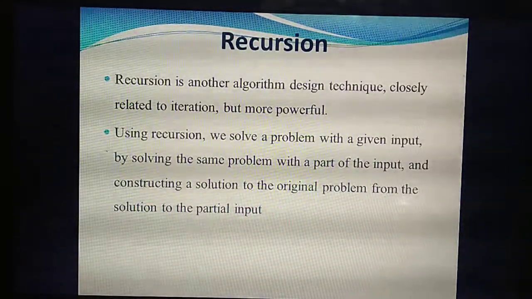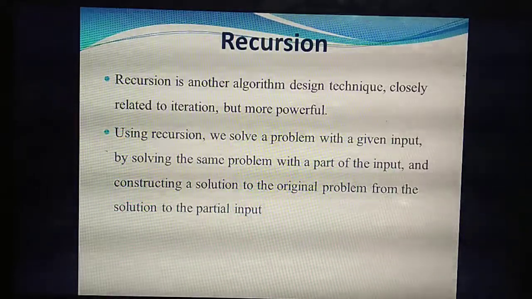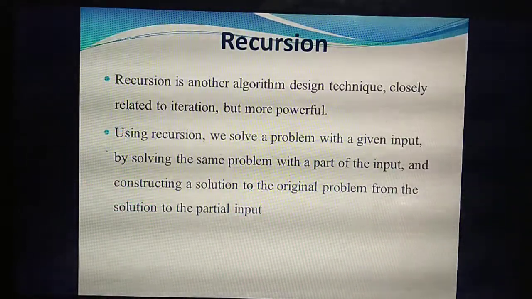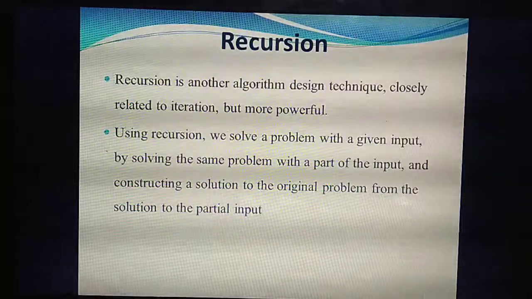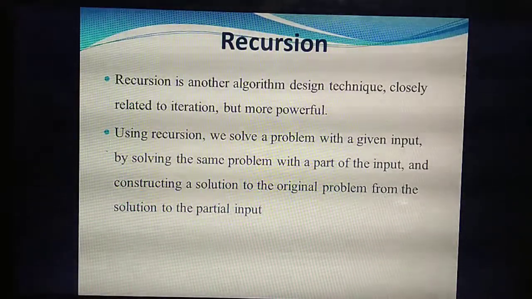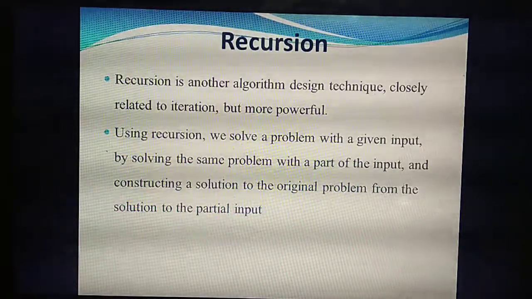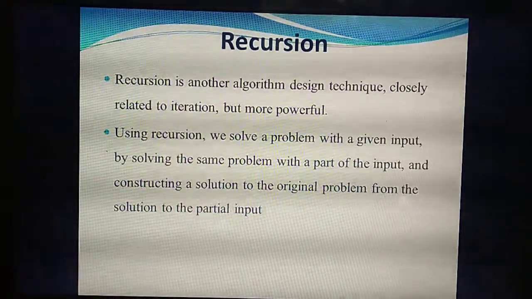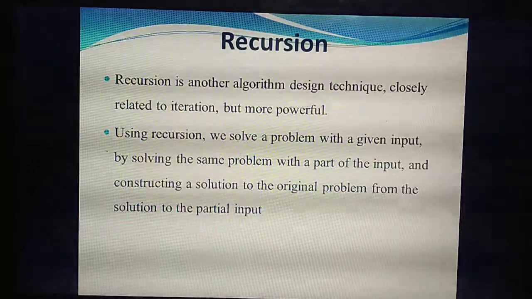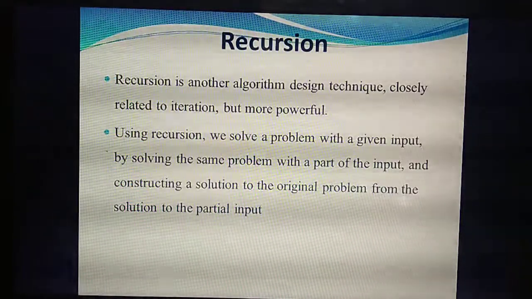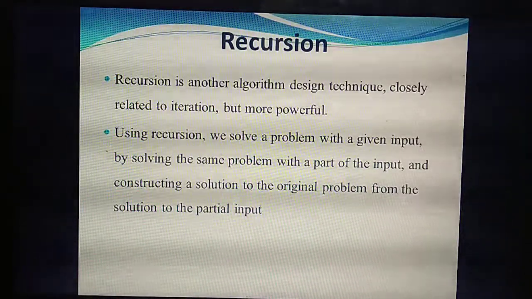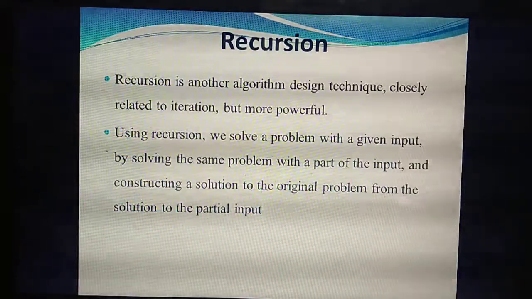So the next thing is recursion. Recursion is also related to iteration. Here also some process you are going to execute again and again, repeatedly. But what is the concept of recursion? Listen.